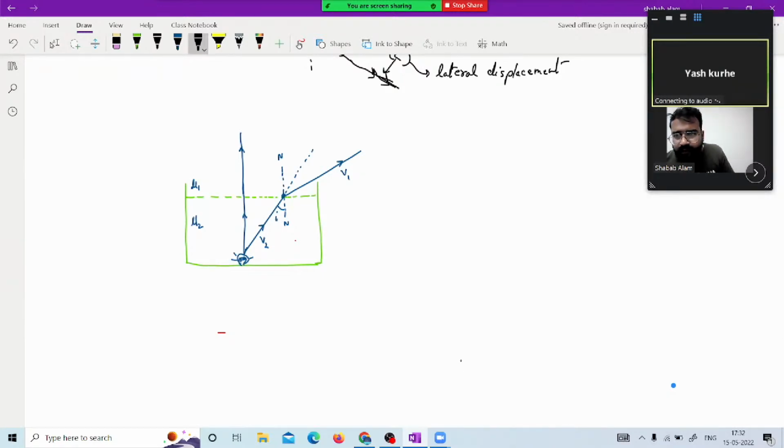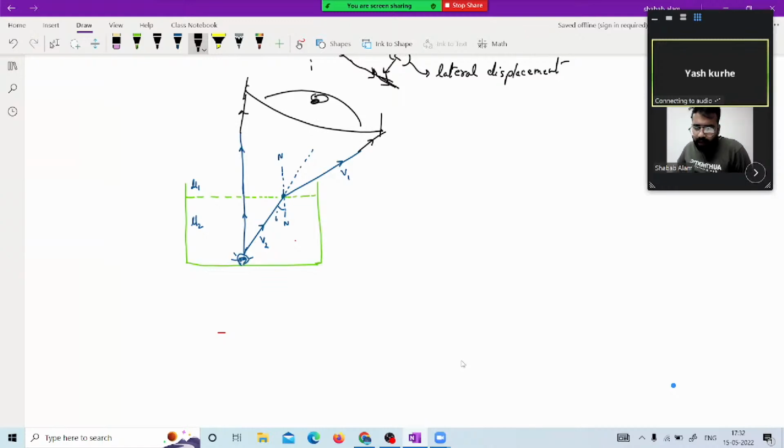In this situation, we can see that if our eye is placed here, then what we found the interesting part, that our eye receives this ray and this ray as well. When our eye receives something, what is the persistency of an eye? Just try to understand this part as well. As I told you in the reflection part, the same I'm going to tell you.